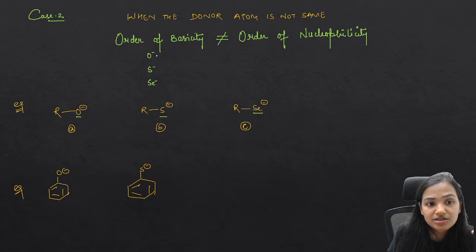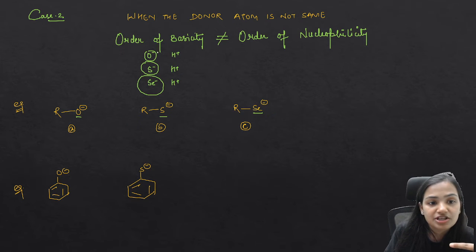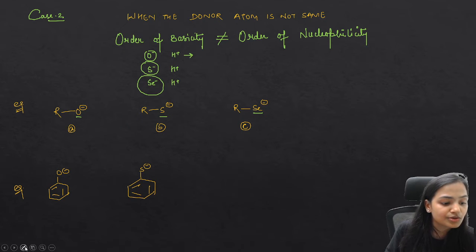So who will form a strong bond with H positive? This is a small size species, this is a big size species, and this is much bigger. If they have to accept H positive, who will form a strong bond? Who will be a good proton acceptor?